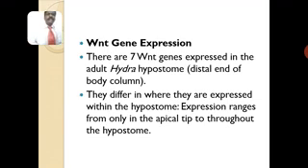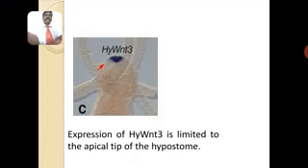So, WNT gene expression: there are 7 WNT genes expressed in the adult hydra hypostome, the distal end of the body column. The hypostome is the mouth part of the region. They differ in where they are expressed within the hypostome. Expression ranges from only the apical tip to throughout the hypostome. So this WNT gene expression takes place in the oral region of the body of the hydra.